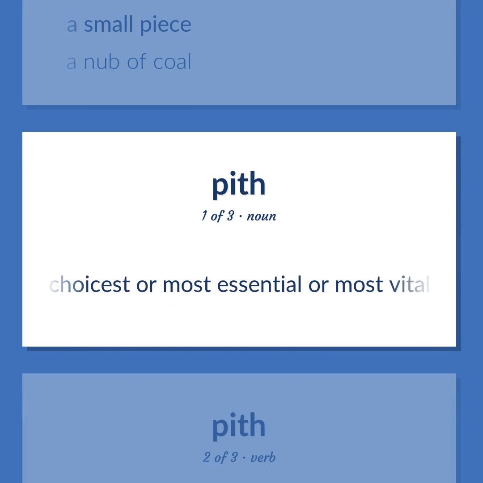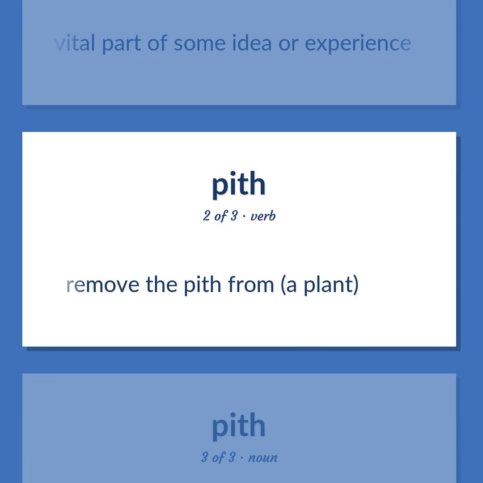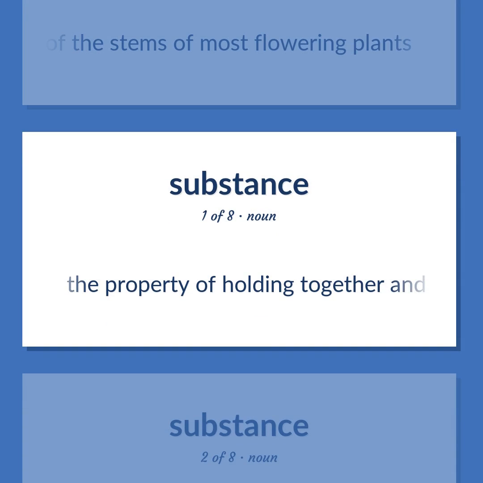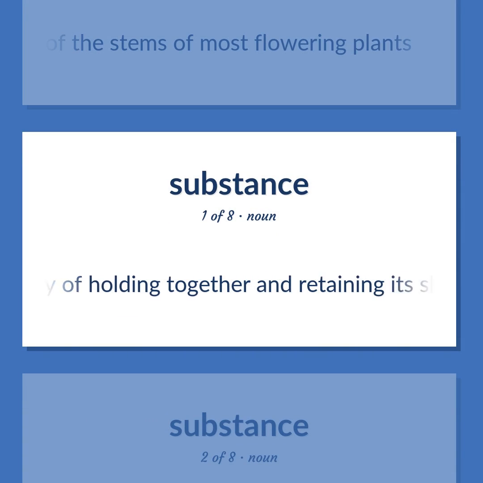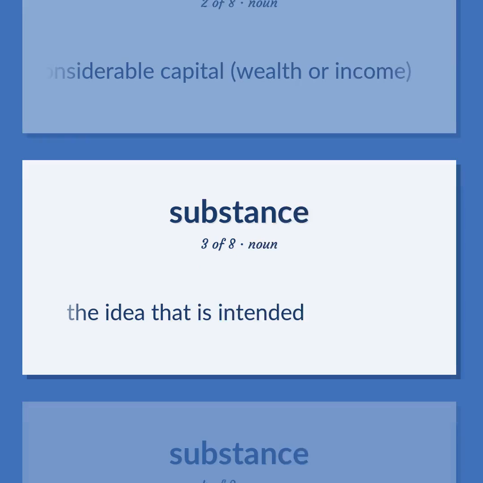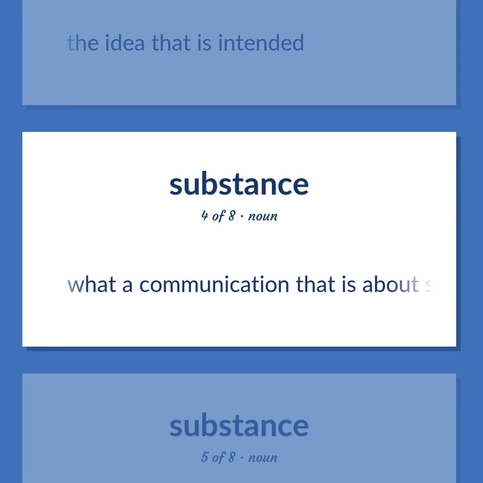The choicest or most essential or most vital part of some idea or experience. Remove the pith from a plant. Soft sponge-like central cylinder of the stems of most flowering plants. The property of holding together and retaining its shape. Considerable capital, wealth or income. The idea that is intended. What a communication that is about something is about.